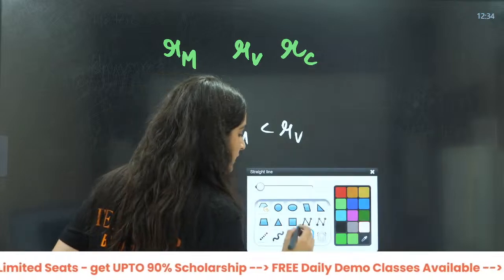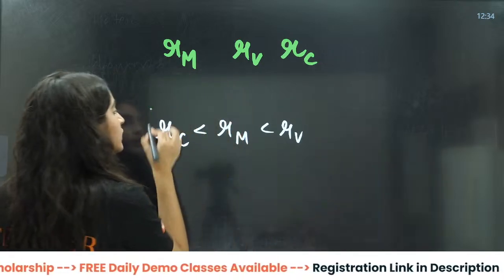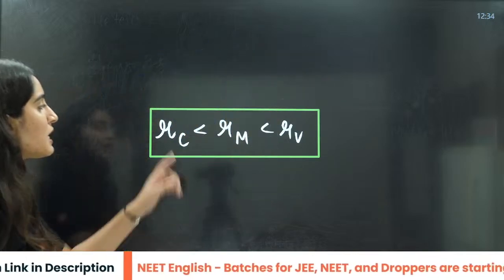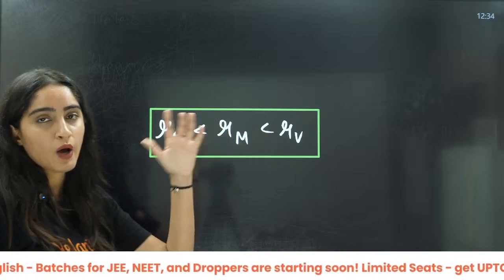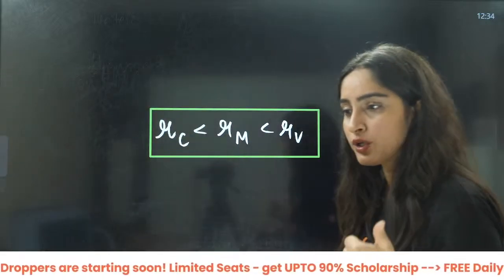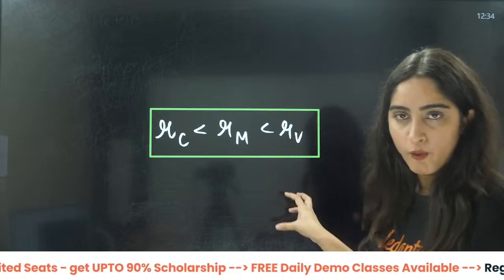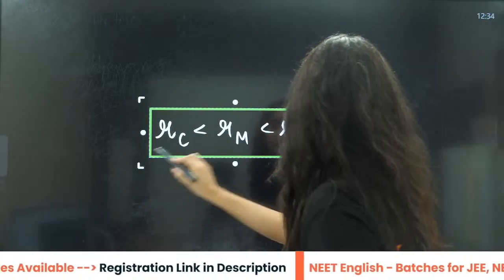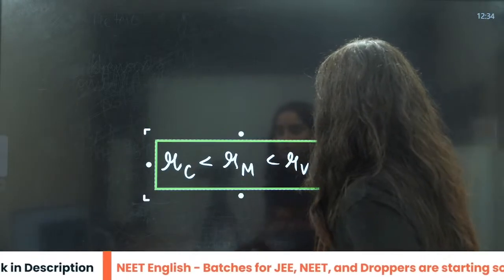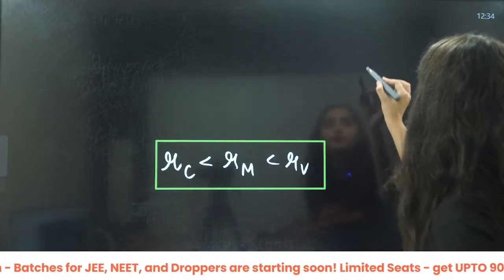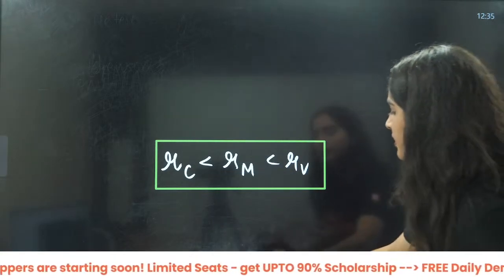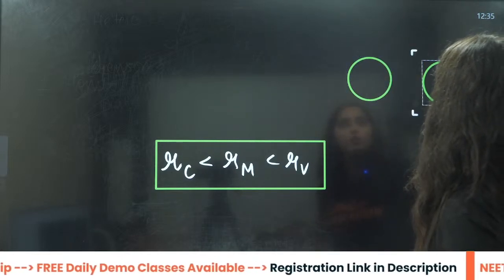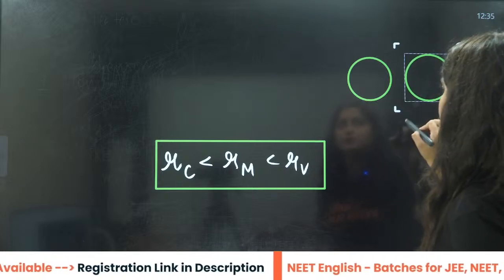This is what you are going to see, and this is a very important conclusion: Rc, then Rm, then Rv. Okay? Understood? Maximum is of van der Waals, then metallic, then covalent. Why? The reason is very simple. Here it will be like this, here it will be like this, here it will be like this. Two atoms who are at a nearest neighboring distance, right?